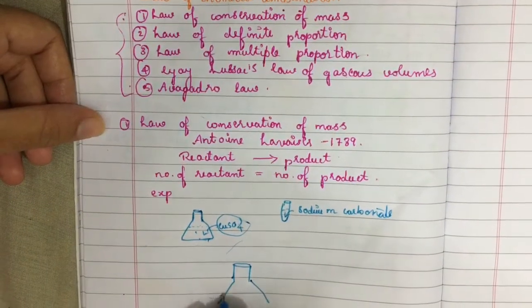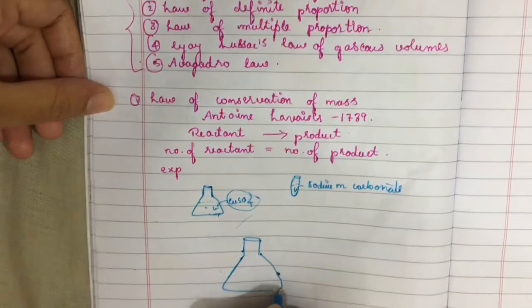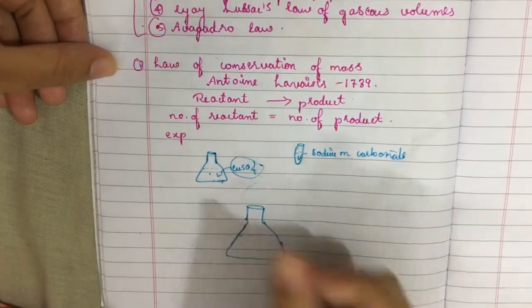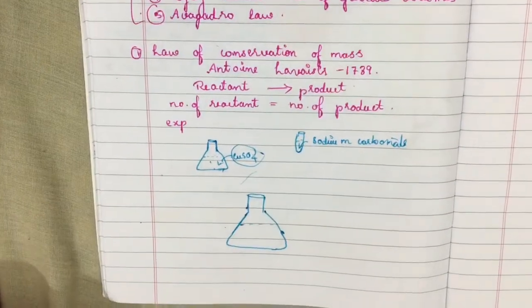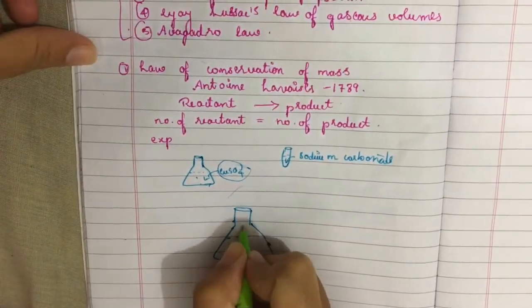My diagram is not so neat. This is our copper sulfate solution. Inside it, we place the test tube. We can consider this as our test tube.